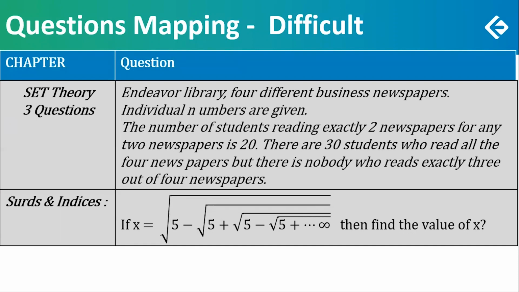The last difficult question was on surds and indices. If x is equal to root of 5 minus root of 5 plus root of 5 minus root of 5 till infinity, then find the value of x. Calculatively, it is difficult. But the question maker has given you a wonderful situation here. The options were such that you could use them and get an answer very quickly. Going by options could have been a wonderful way out. But conceptually, the question itself is a little difficult.